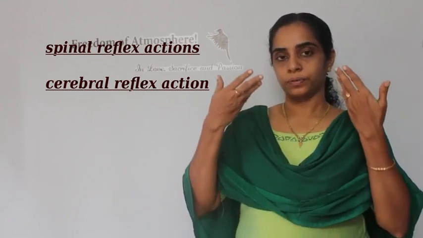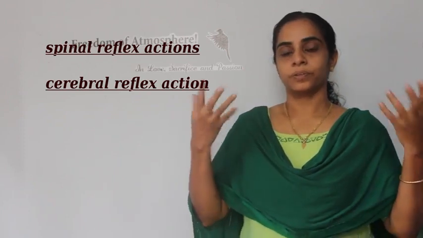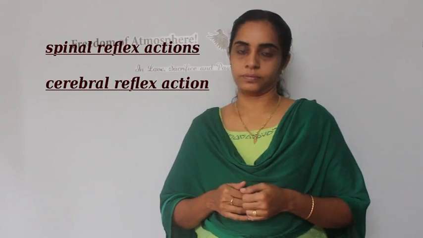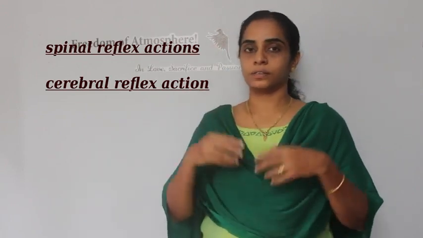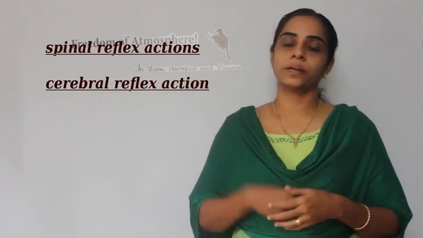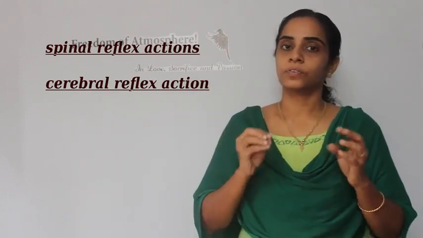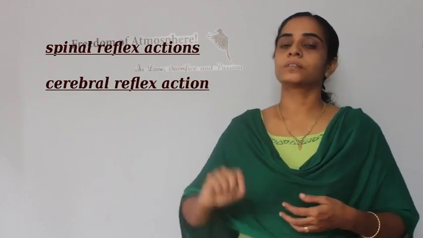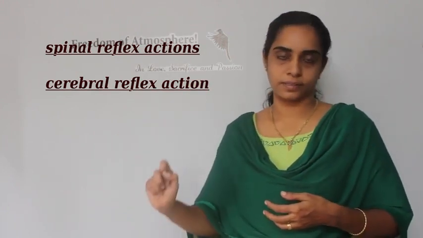So, from below our neck, all the reflex actions are controlled by our spinal cord. But the reflex actions that occur in our eye, in the head region, are controlled by our cerebrum. So these are cerebral reflex actions.